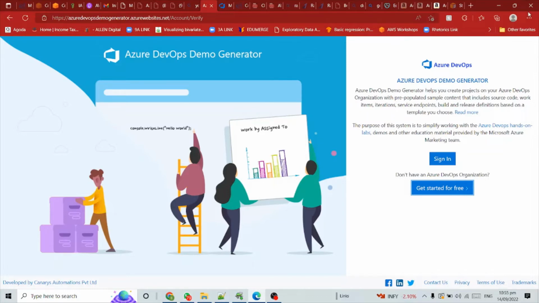If you have a free tier account, it will be a big problem to find where to get the code, because in the real world you will get the code, but those are highly secret, secured environments. So we don't have direct access to this code. But here, if you go to this site, Azure DevOps demo generator dot azurewebsites dot net, and sign in, if you don't have an Azure DevOps account, that's okay.